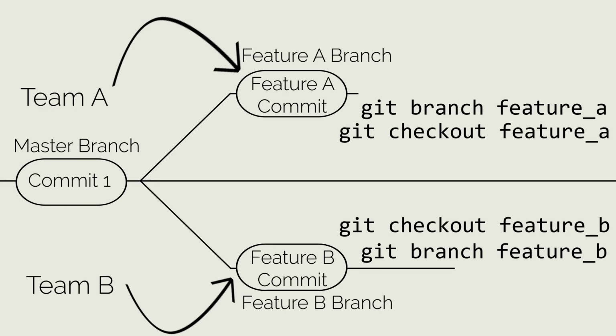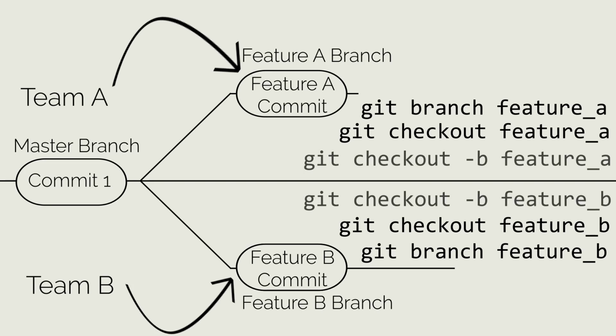Since this is such a common operation, there is a parameter you can pass to the checkout command to create a new branch and swap to it. This command is git checkout -b with the new branch name after the -b.